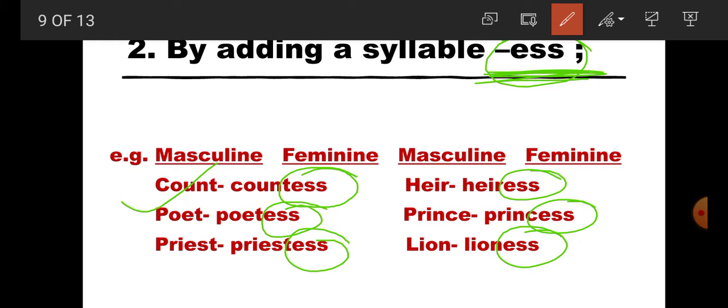So how have we changed here? We have added the syllable E-double-S to the masculine word and it changed into feminine. Count, countess; poet, poetess; priest, priestess; heir, heiress; prince, princess; lion, lioness.